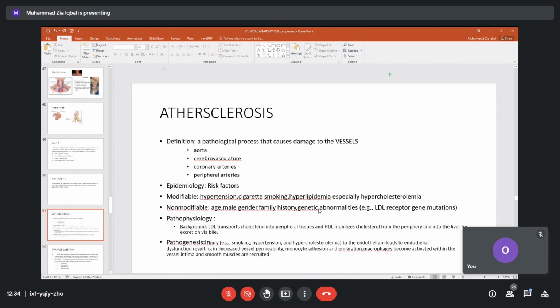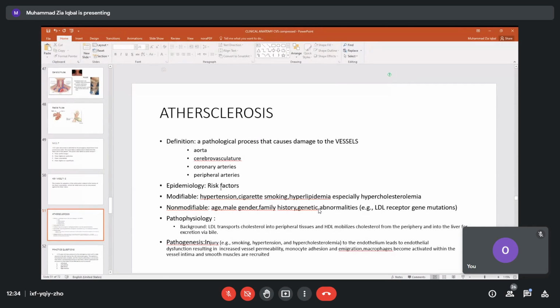Obese people. And why do they become obese? Because they eat more, eating fatty foods.